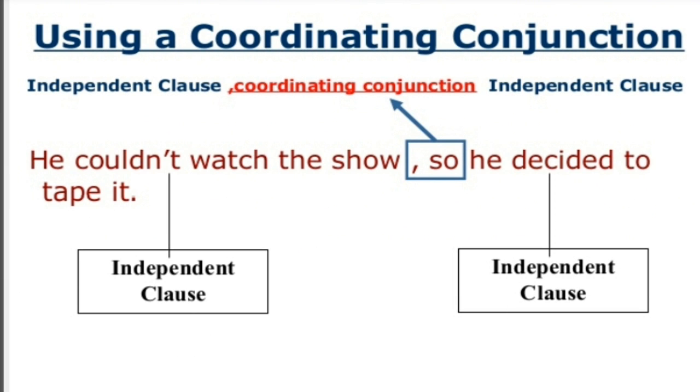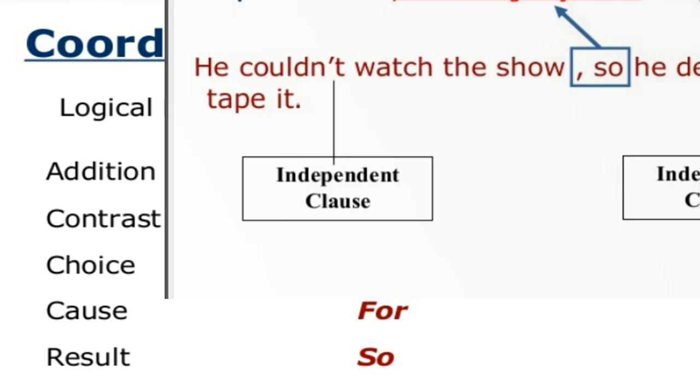Now, when to use a coordinating conjunction? He couldn't watch the show, comma, so he decided to tape it. Here we see two independent clauses are joined together by a coordinating conjunction, so. You can refer to my video of coordinating conjunctions and subordinating conjunctions for a better knowledge of the conjunctions.